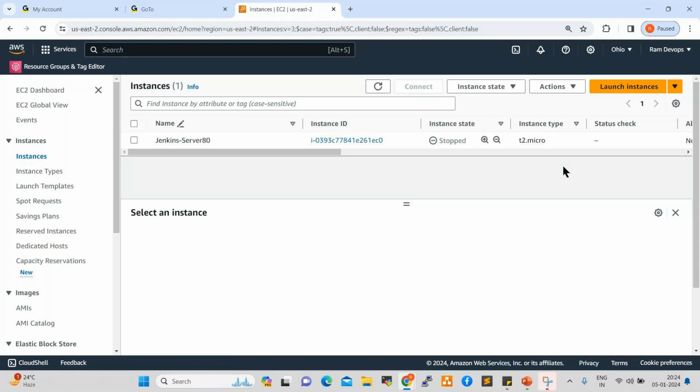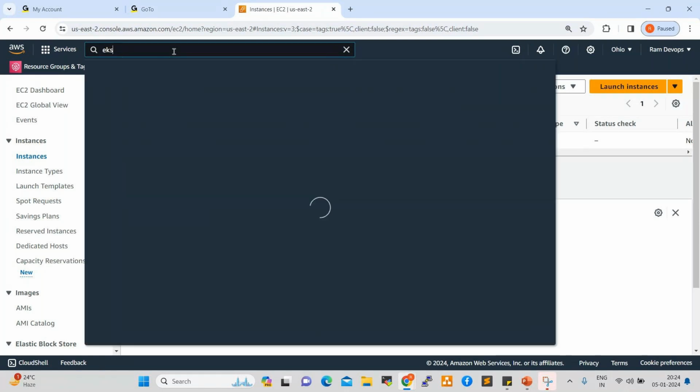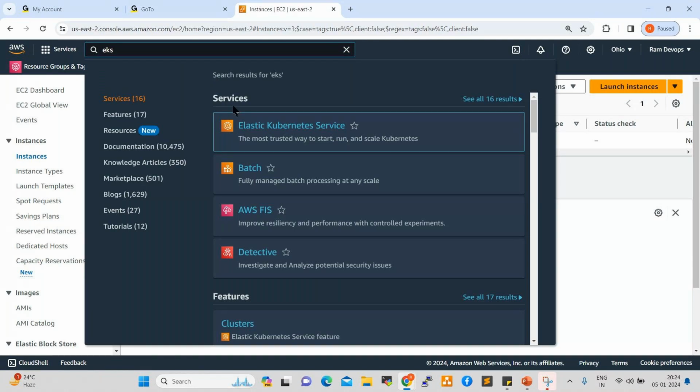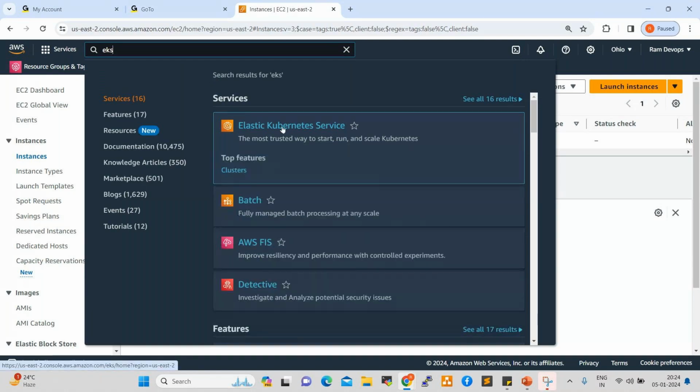So next one, platform as a service. For example, I require Kubernetes. So I can search here for EKS. See here, Elastic Kubernetes Service is already available. This is the platform already available in AWS that I can use. Not only in AWS, in Azure and Google Cloud also, Kubernetes is available.